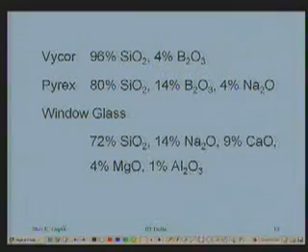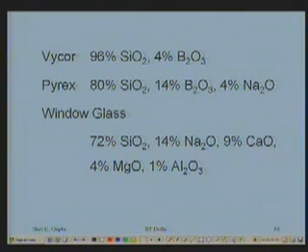Softening temperature for such a glass is above 1100 degrees centigrade. Quartz fuses around 1800 degrees centigrade, but this is just about 1100 degrees centigrade, so it can fuse. But when I add more impurity to the tune of 20%, where 4% is soda and 14% is borax, I get Pyrex.